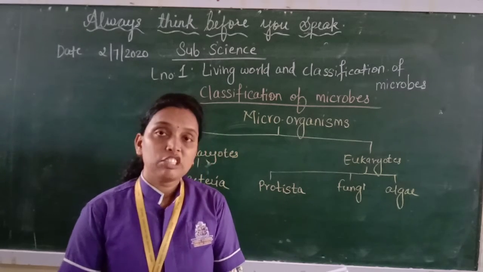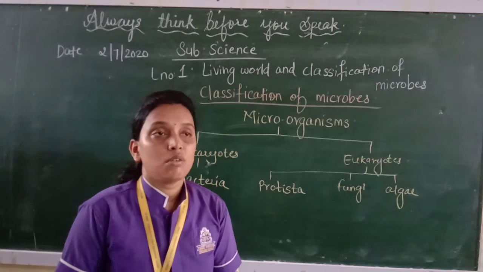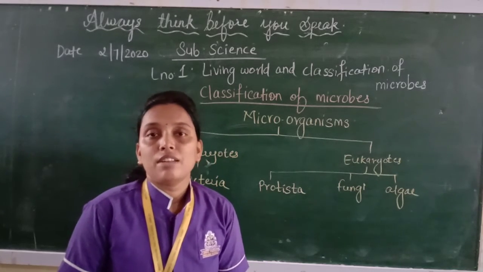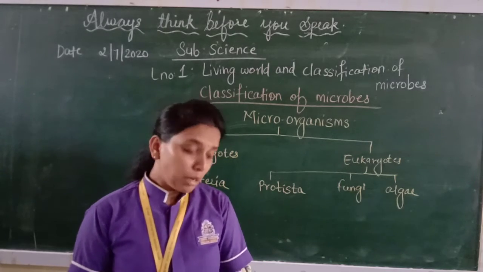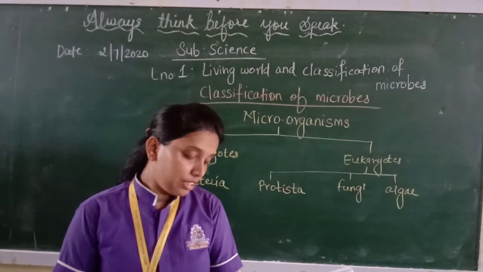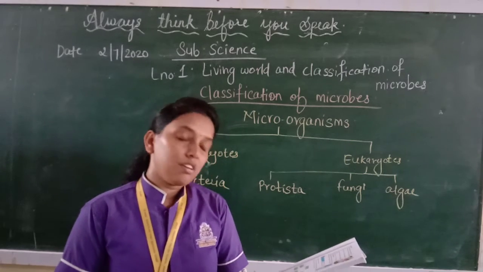In favorable conditions, bacteria grow vigorously and can double their number in 20 minutes.